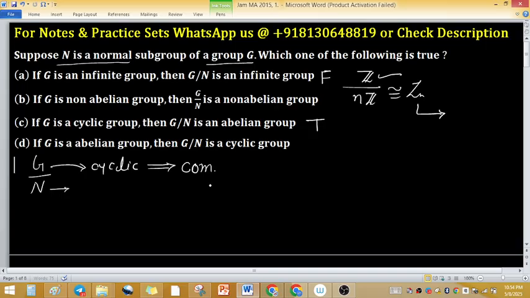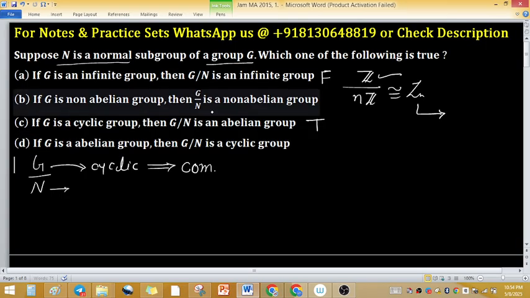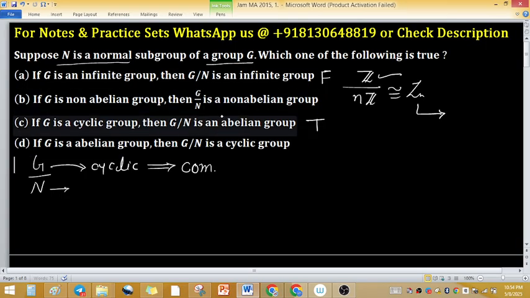You can find examples to discard the other options, but the right key is option C.